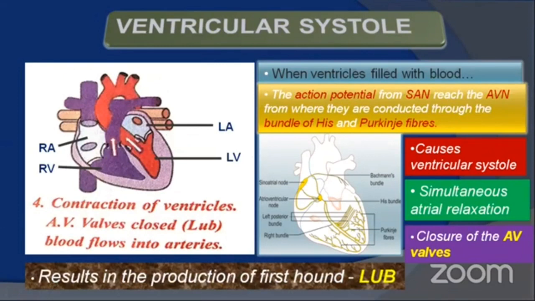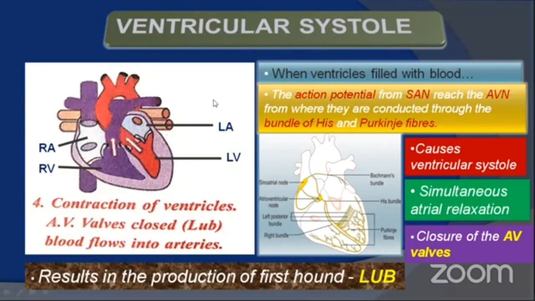I told you 3 stages are there in the cardiac cycle. First stage is atrial systole. No valves are producing any sound. Second stage is ventricular systole. During the second stage, the tricuspid and bicuspid valves get closed and produce the first heart sound. Remember this, during the second stage of the cardiac cycle, the first heart sound is produced, that is called lub.